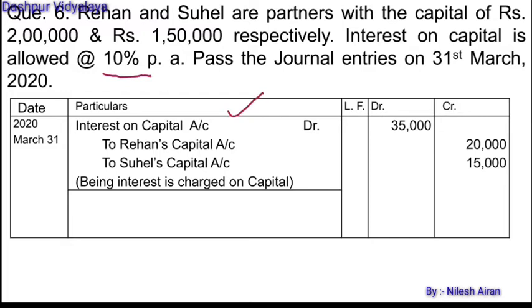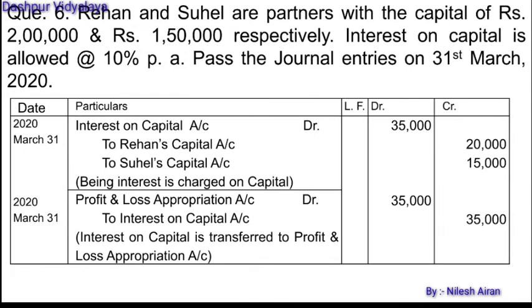Interest on capital account will be debited as it is an expenditure. Rehan's capital and then Suhail's capital account will be credited. We are given 10% of rupees 2 lakh. It means 20,000 and 10% of 1,50,000 will be 15,000. Now the second entry will be profit and loss appropriation account debit to interest on capital account. Total amount of 35,000 will be transferred to the profit and loss appropriation account.